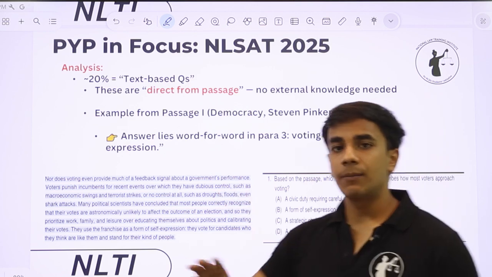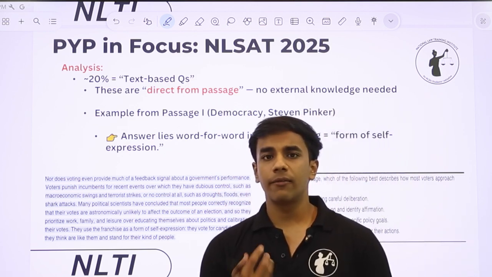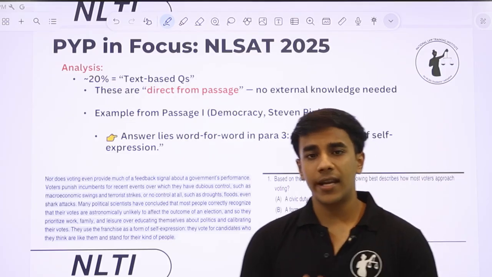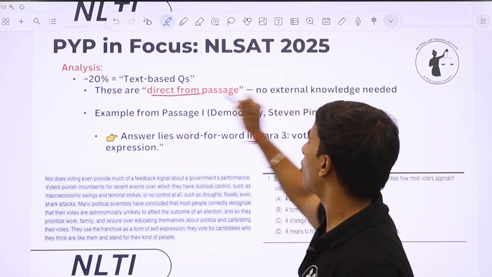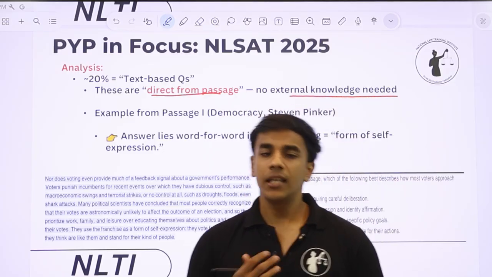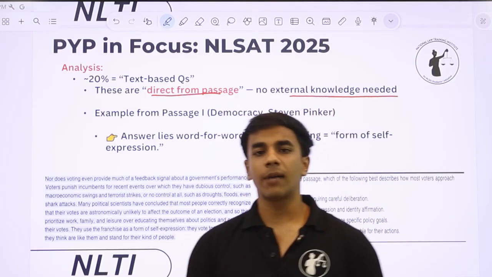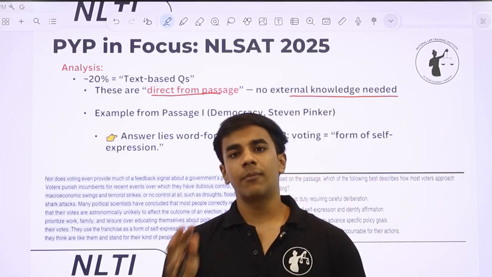Now, coming to text-based questions. Inference, everybody understands what it is, but what do I mean when I talk about directly text-based questions? Text-based questions are those questions that are directly from passages. There is no external knowledge needed at all. Leave alone external knowledge, you don't even have to apply your mind. There is no application of mind also. All it requires is some attentive reading.